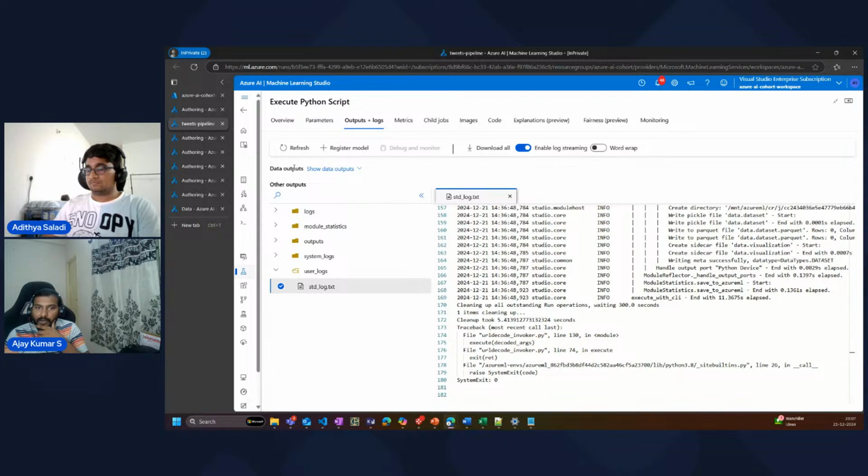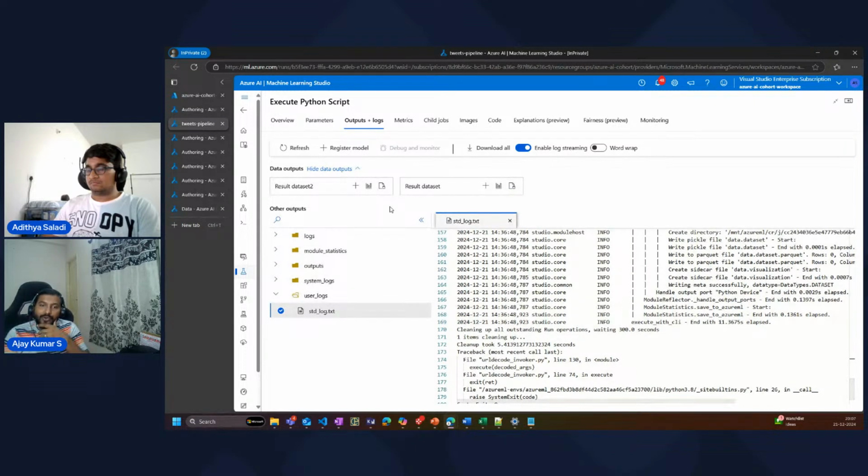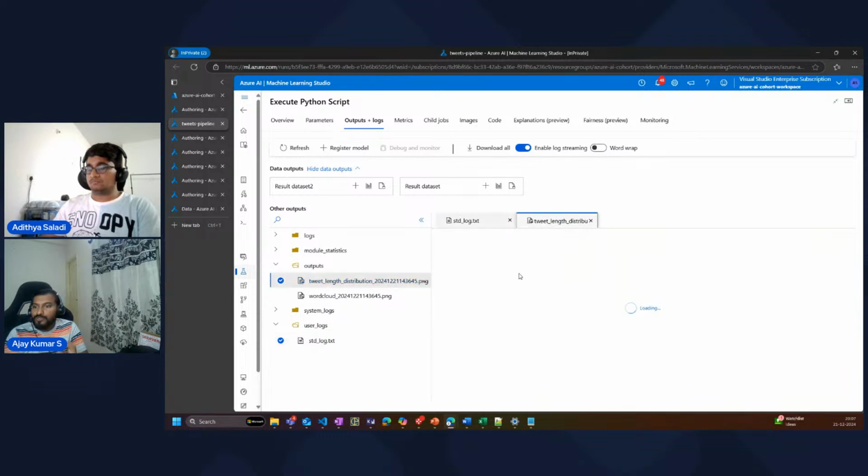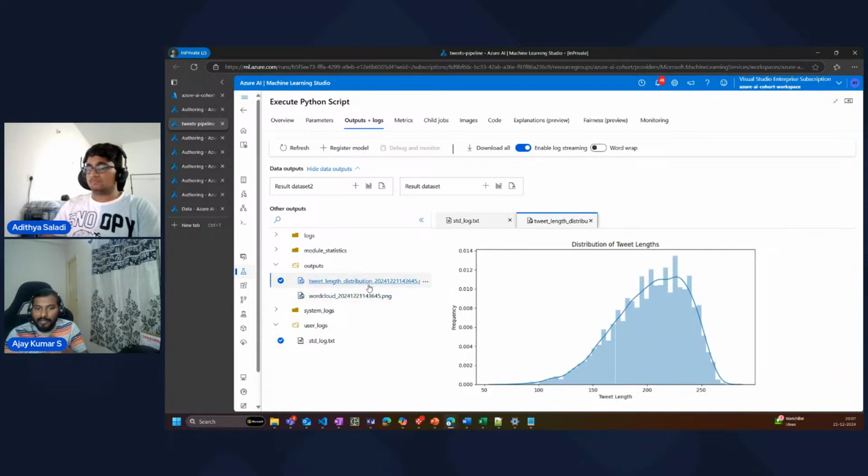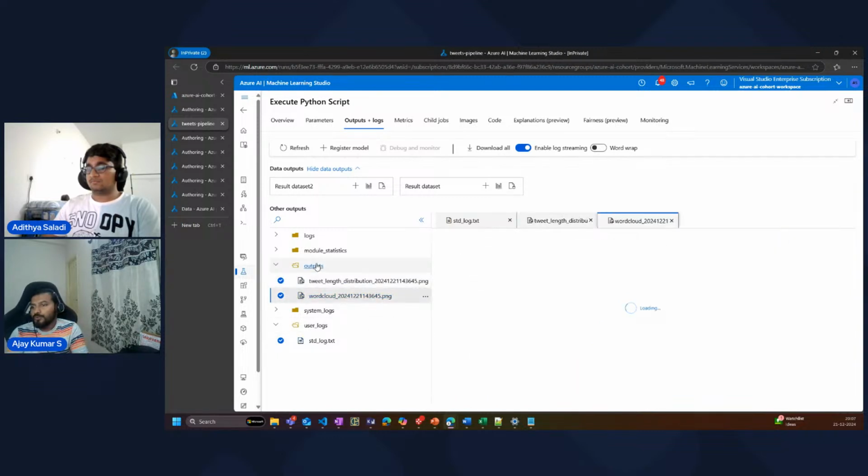If you go to the data outputs, you can see the directories which you have created, right? Again, this is the data set. We can see the output directory, whatever Karthik you were asking, that is where this is. When we create it, initially this doesn't show up. Once you create this output directory, it just shows up here. Within the output directory, we stored the word count and the tweet distribution, whatever Aditya showed in the form of a notebook. All these are automatically generated and then pushed into this output directory, right?